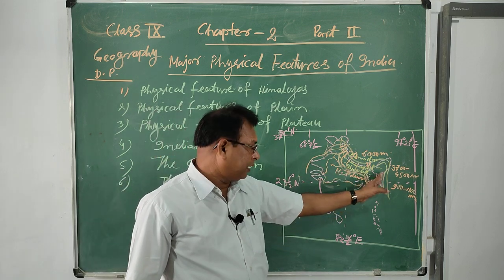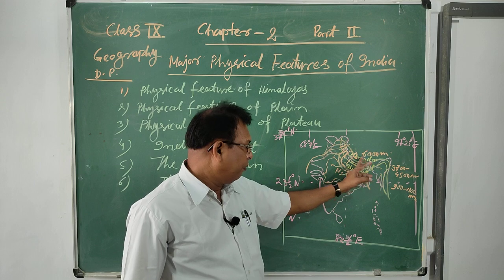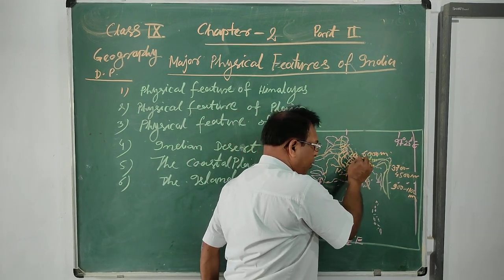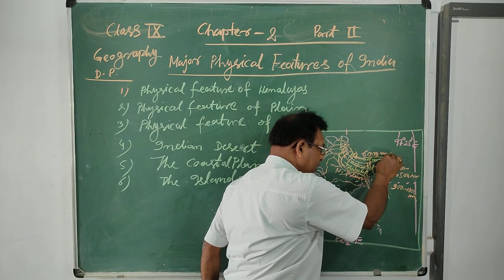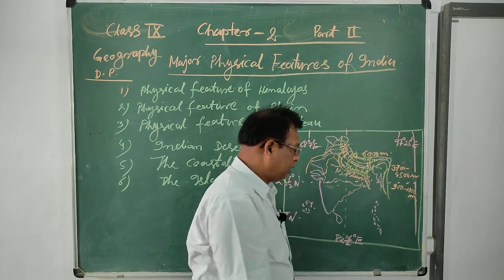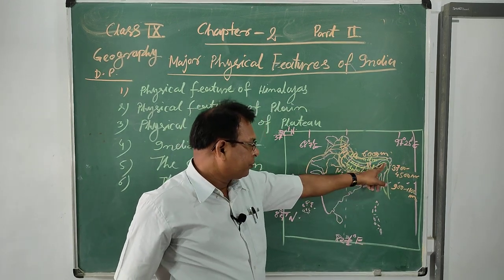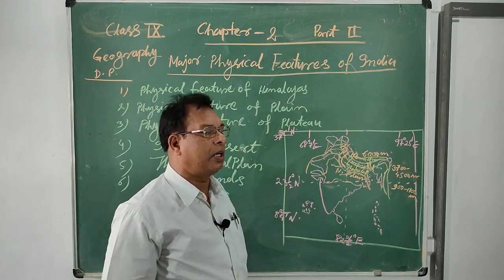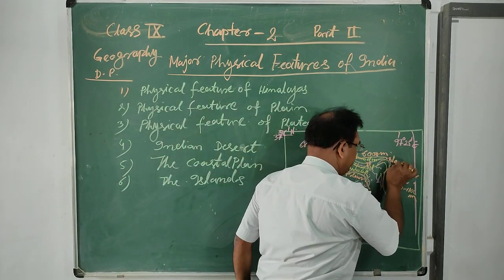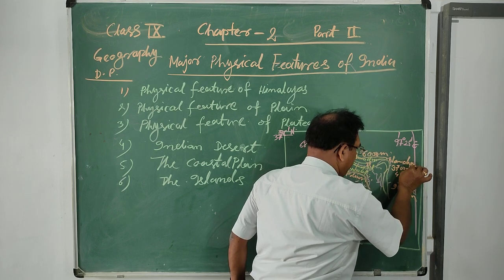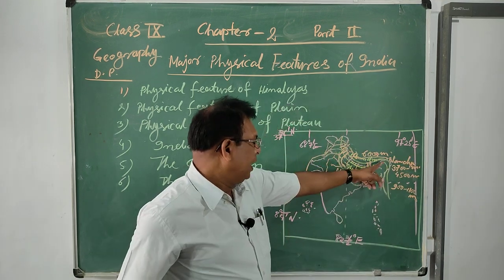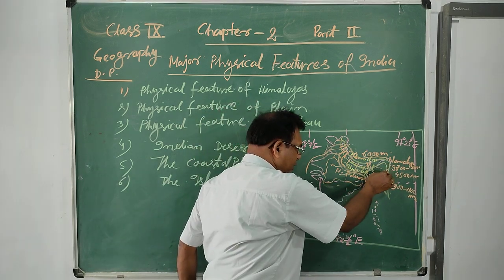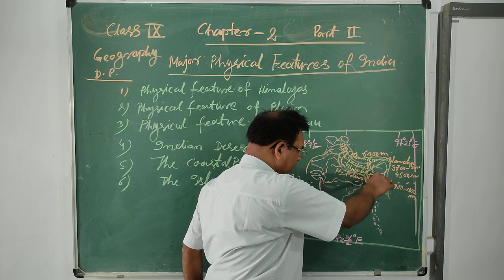Next, the third portion is the Brahmaputra river. The Brahmaputra also originates from the Mansarovar lake but continues to flow in an eastward direction and enters India at the place of Namcha Barwa. Then it continues in a southward direction and then westward, and joins with the Ganga.